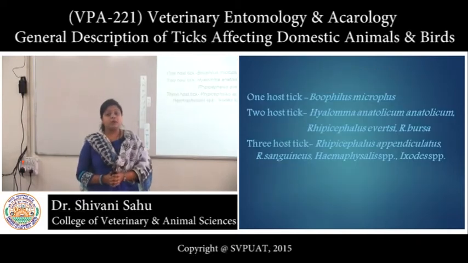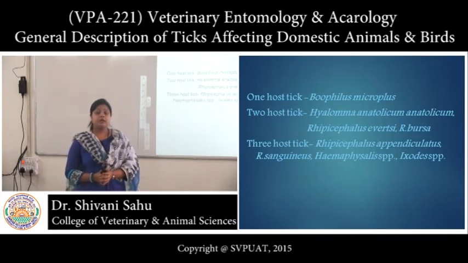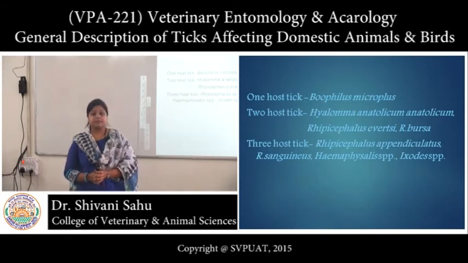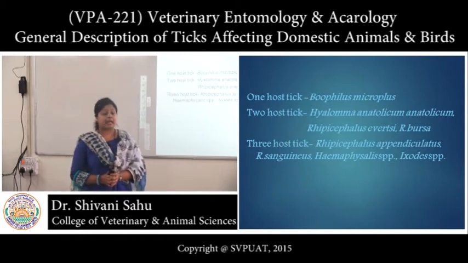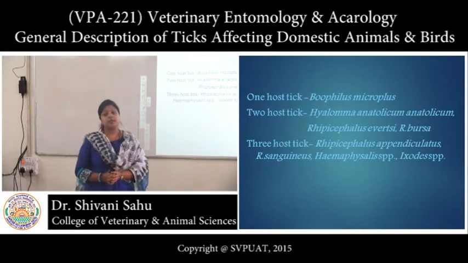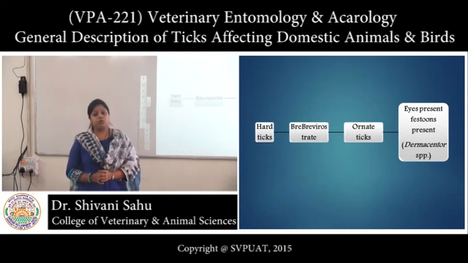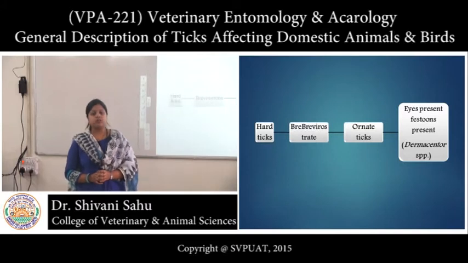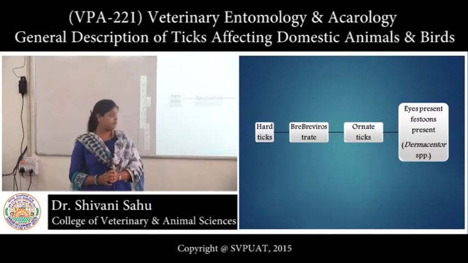Examples of 1 host tick is Boophilus microplus. 2 host ticks are Hyalomma anatolicum anatolicum, Rhipicephalus evertsi, Rhipicephalus bursa. The examples of 3 host tick are Rhipicephalus appendiculatus, Rhipicephalus sanguineus, Haemaphysalis species and Ixodes species. Now, coming to the hard ticks. First, the brevirostrate. Brevirostrate ticks are those having short mouth parts, short palps and hypostome. The ornate ticks are those which possess colored enamel on the dorsal surface.